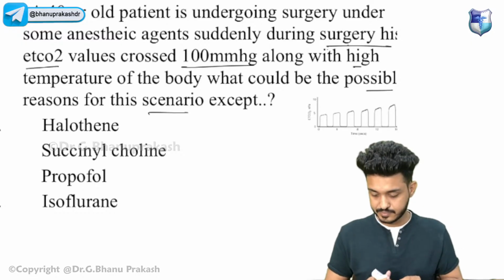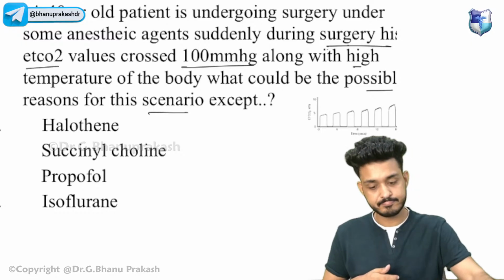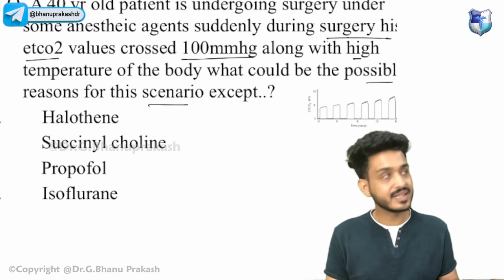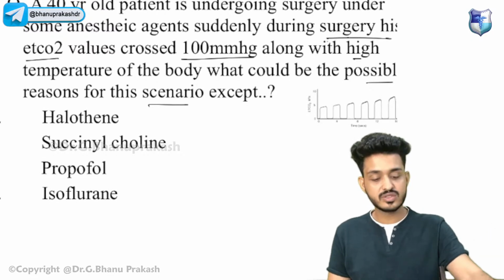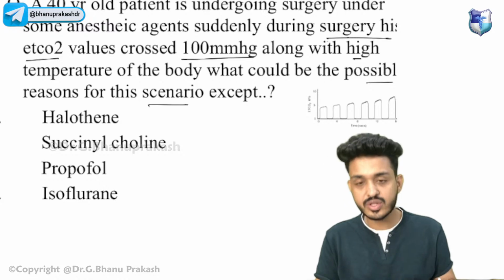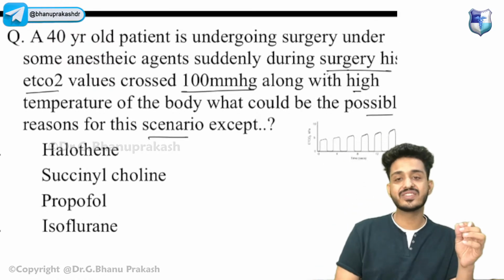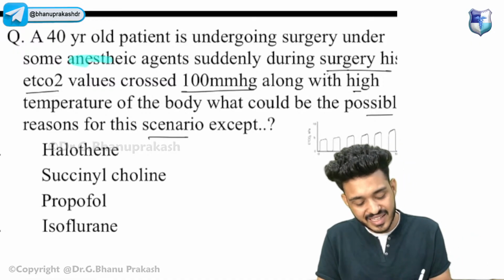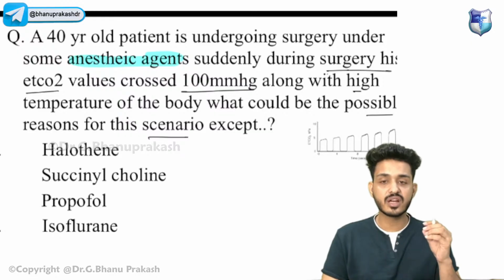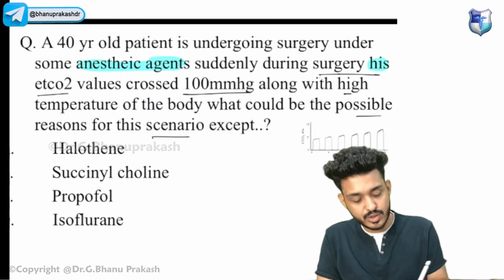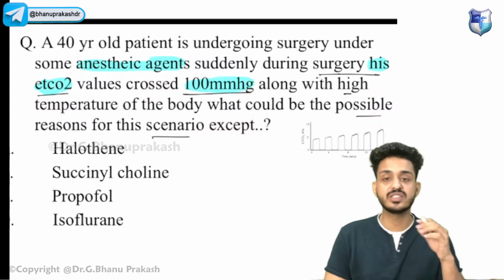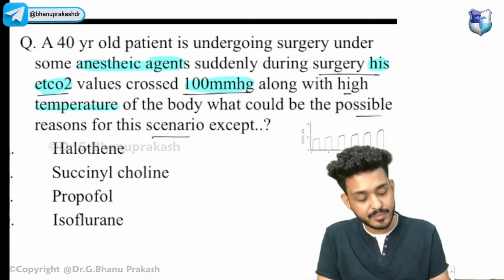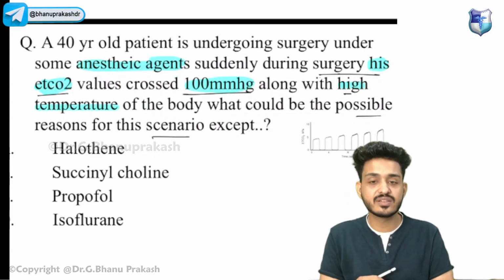First of all, make the diagnosis, guys. Try to understand the question, what the question wants to know. A 40-year-old patient is undergoing some kind of surgery, and we are already using some anesthetic agents. During the surgery, his EtCO2 value has crossed 100 mmHg, right? That is too much increase in the EtCO2 value, along with high temperature of the body. What could be the possible reason for this scenario?